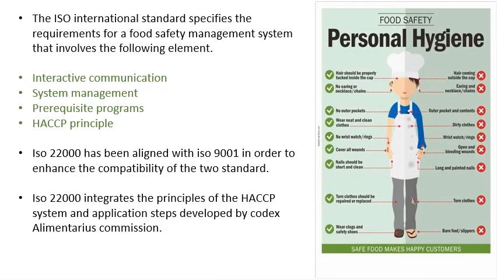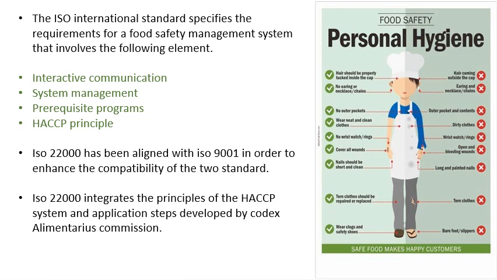And the ISO international standards specify the requirements for a good food safety management system that involves the following elements. These are the four elements which are included in a food safety management system: interactive communication, system management, prerequisite program, and hazard principle.